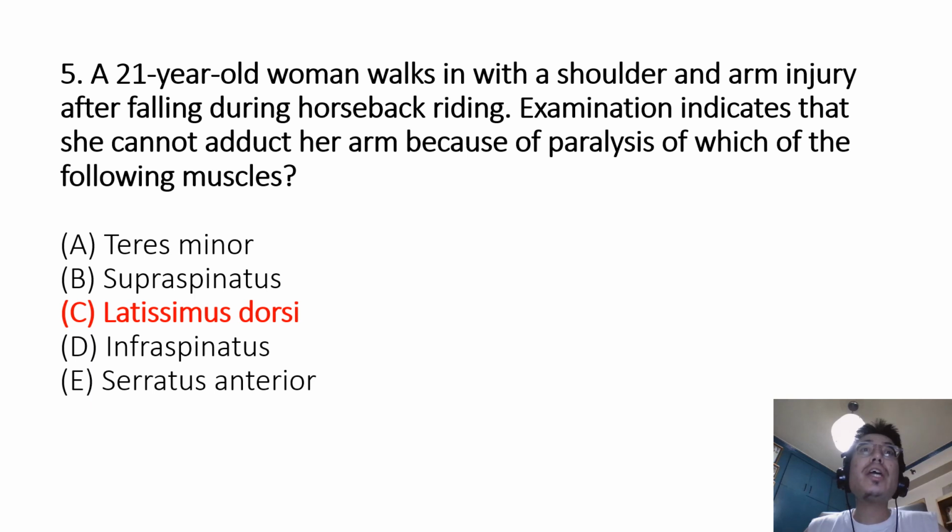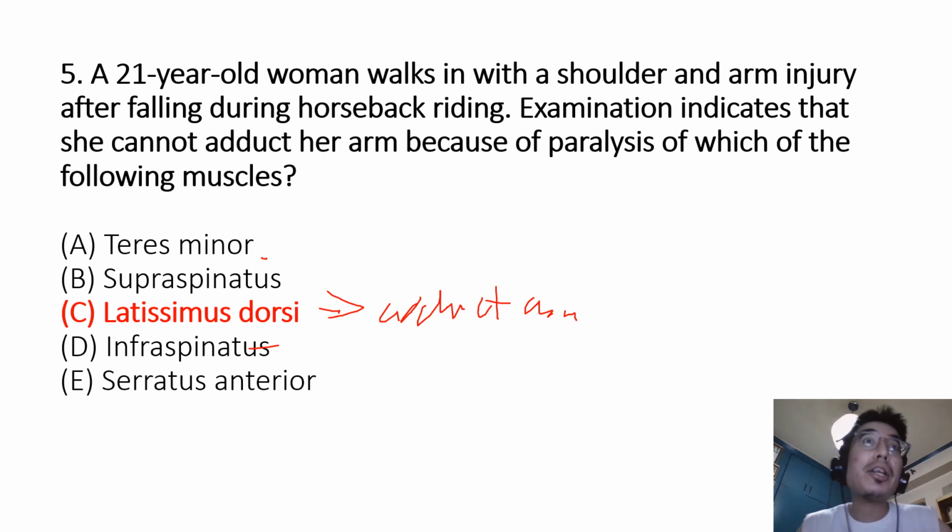And the correct answer here is C. Latissimus dorsi, which adducts the arm. Let us recall the functions of the other muscle choices here. The supraspinatus is responsible for abducting the arm, that is pulling the arm away. The infraspinatus and the teres minor rotate the arm laterally, whereas the serratus anterior rotates the glenoid cavity of the scapula upward. It also abducts the arm and elevates it above a horizontal position.